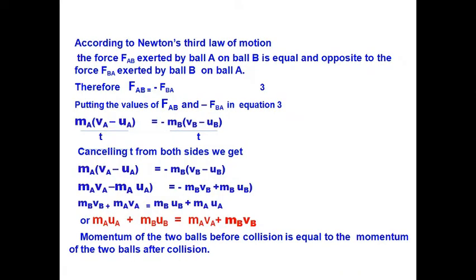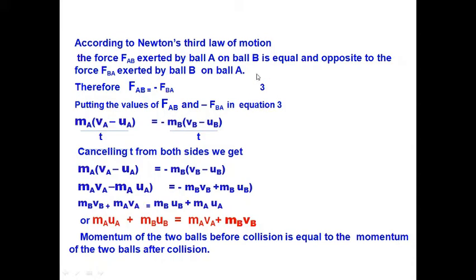Now here we will apply Newton's third law of motion. The force FAB exerted by ball A on ball B is equal and opposite to the force FBA exerted by ball B on ball A. We will write it in the form of the equation FAB is equal to minus FBA.